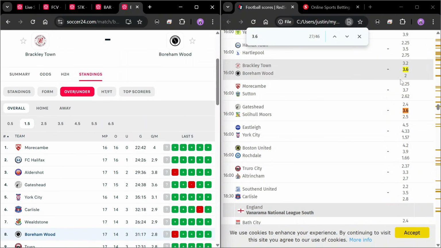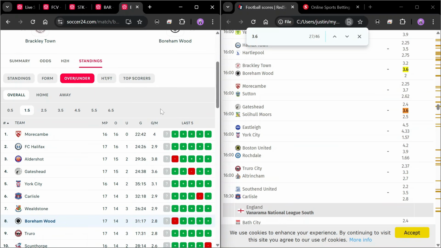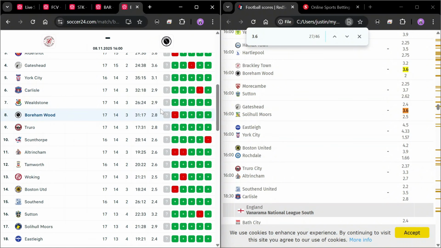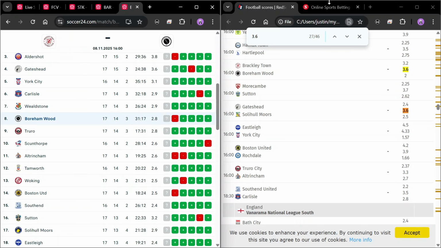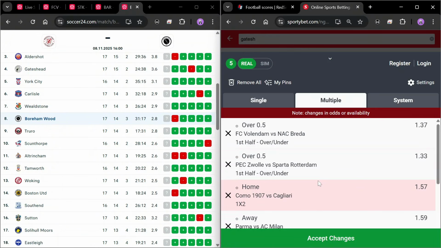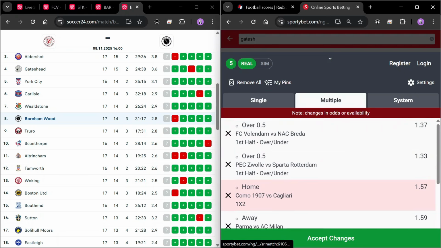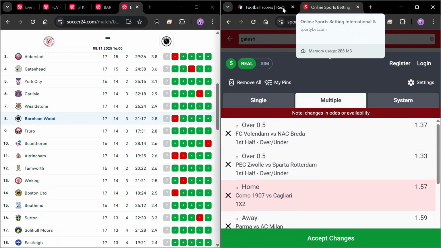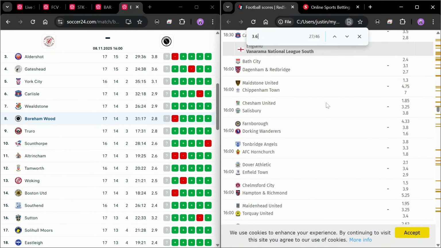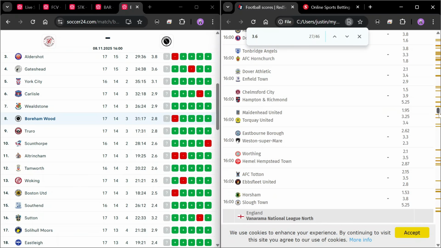Now, when you get a few games, don't accumulate. When you get a few games, like 3 games, you are likely to win 1 ticket when it's 3 games on that ticket, compared to when you have 6 games like that on a ticket where one of those would definitely not win. The fewer the games on your ticket, the more your chance of actually winning gets up, because just 3 games is all you need for this to play out when it comes to 2 odds. And we've seen more than 3 games today just going through this. So imagine how many 3 games you can get from a day like this. We've still not gone anywhere. We could still go on and keep on seeing more games that have same odds, 0.6 with 2 plus odds.